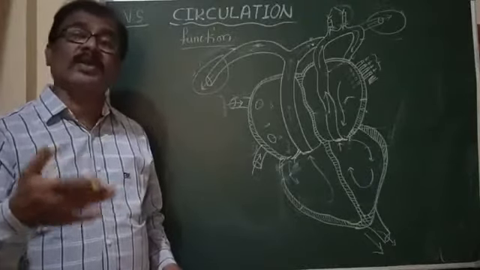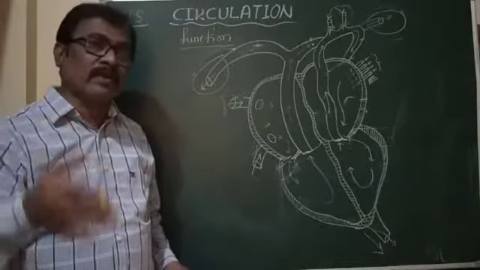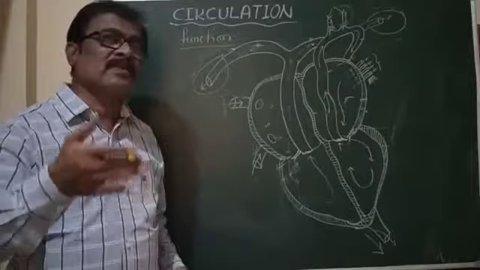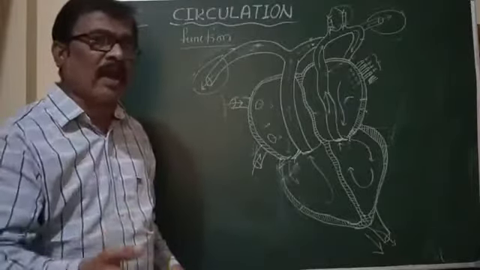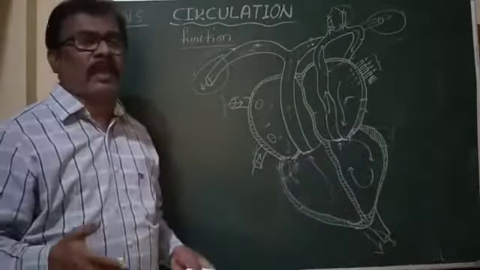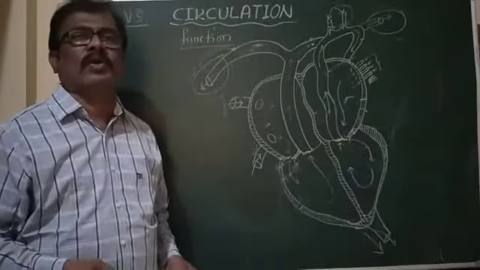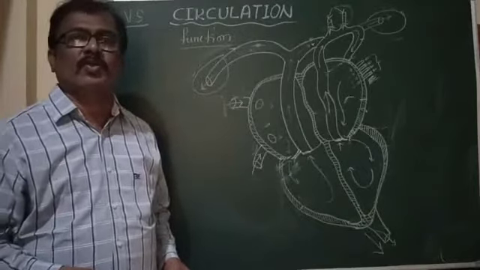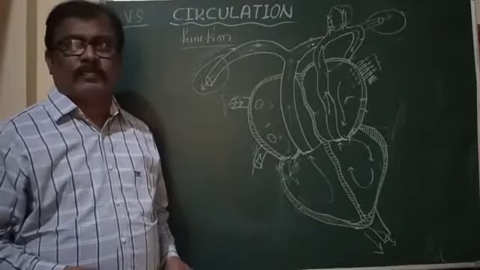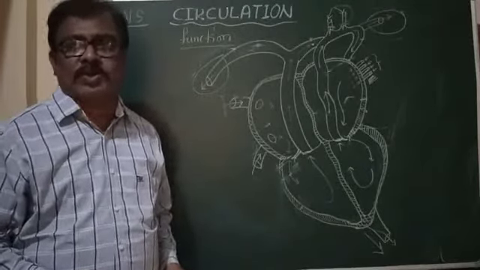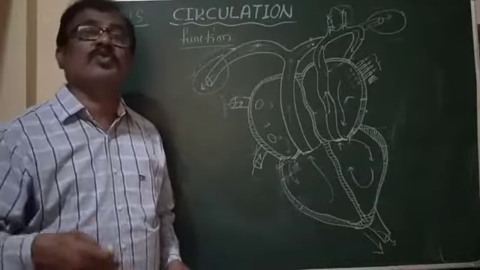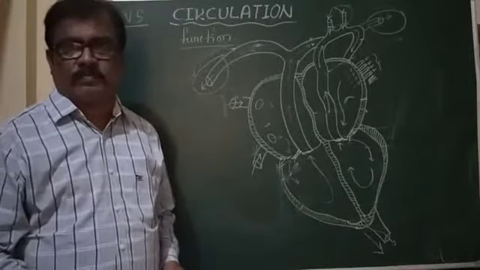Mainly due to the contraction of auricles and ventricles, the blood is kept under circulation in the heart by two pumping mechanisms, so it is called a double circuit system or double circulation. So what are those two circuits of circulation?